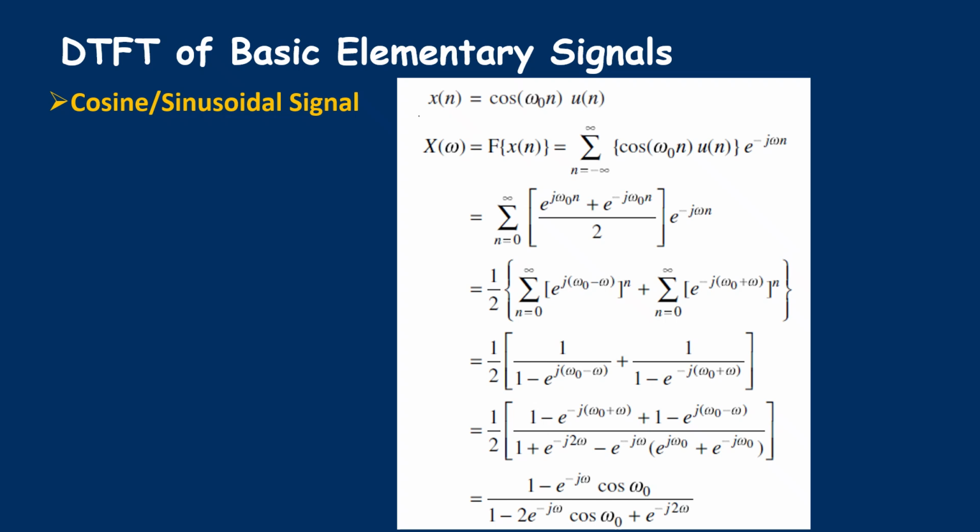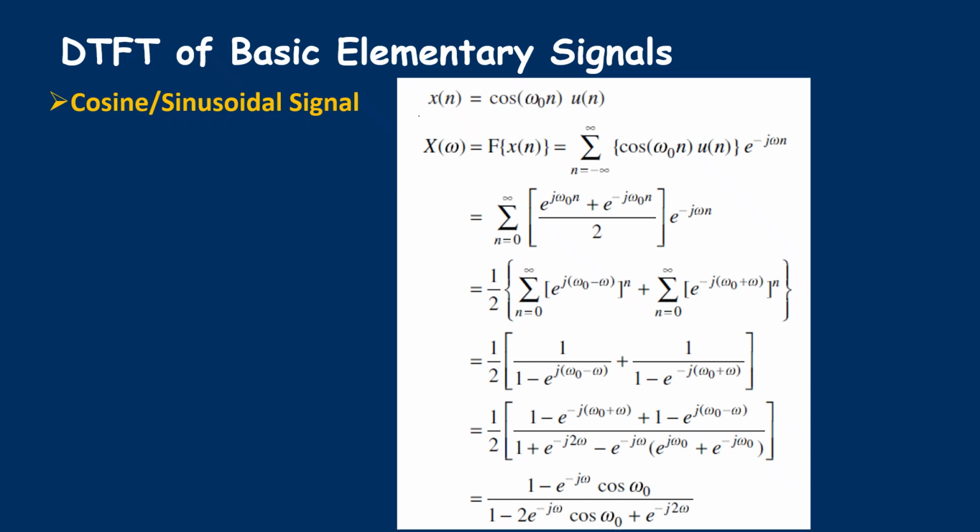Then coming to cosine signal. Now the cosine signal we are defining by cos omega naught n u of n. Again a single-sided cosine signal. Again applying the definition, summation minus infinity to infinity x of n e to the power minus j omega n. Cos omega naught n, I can write as e to the power j omega naught n plus e to the power minus j omega naught n, divided by 2. Then separating the summation and writing this expansion.